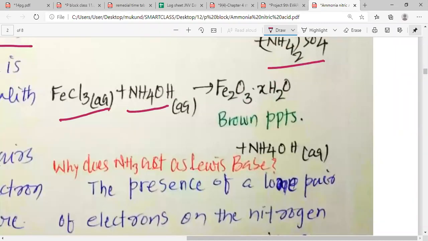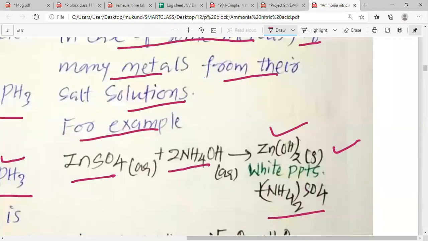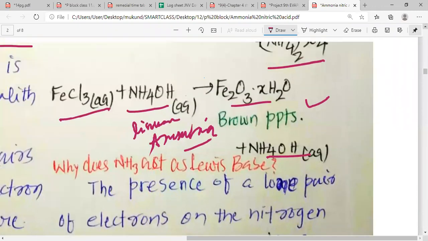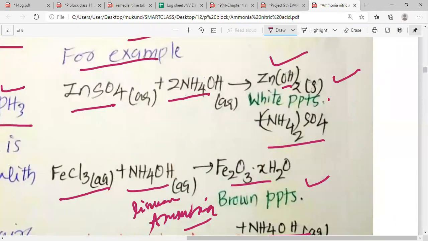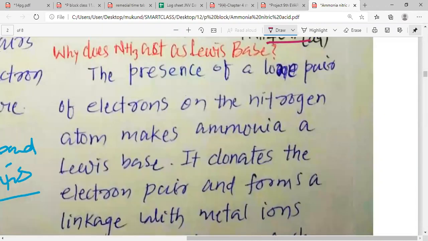FeCl3, when it reacts with liquor ammonia or ammonium hydroxide, gives us brown precipitates. That is the hydrated oxide of iron, and NH4Cl is also produced. So this is how, my dear students, we understand the formation of the hydrated oxides or hydroxides. They precipitate out in particular reactions. So this is how we study about ammonia.